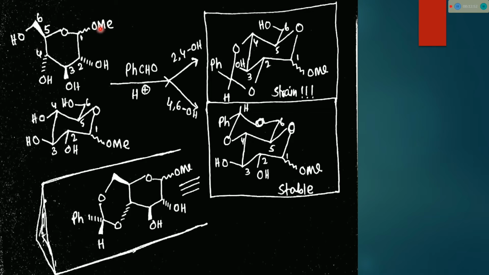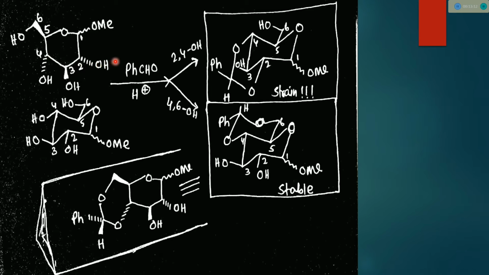So in this glucopyranoside, there are two types of 1,3-diol. One type of 1,3-diol is completely cis, this 2 and 4. The 2 and 4 position hydroxyl groups are completely cis and they are 1,3-diol.